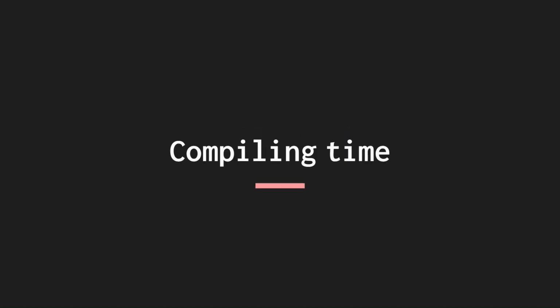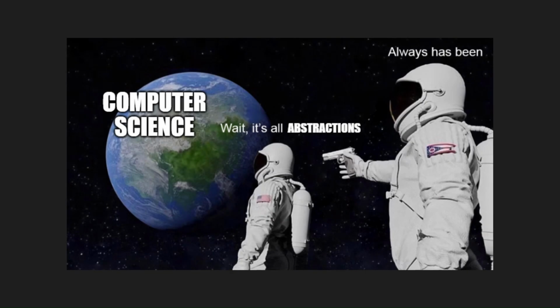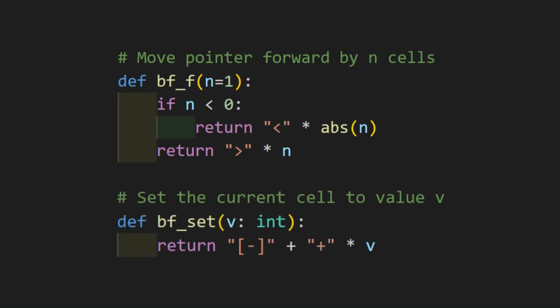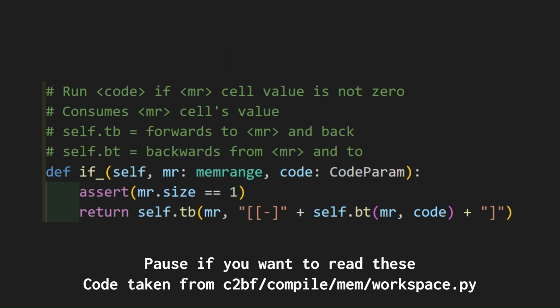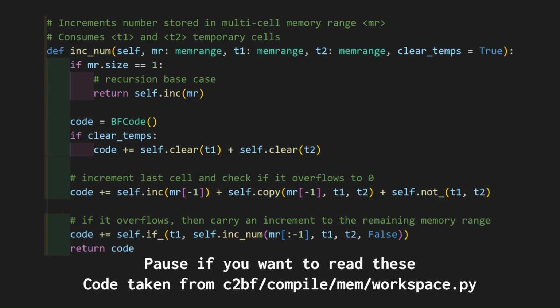So how did I do it? I started by making a bunch of abstractions on top of Brainfuck. Easy snippets like moving the pointer forward or setting the value of a cell. Then more complex abstractions like conditionally running code, checking two cells for equality, or incrementing a number that's stored across multiple cells.